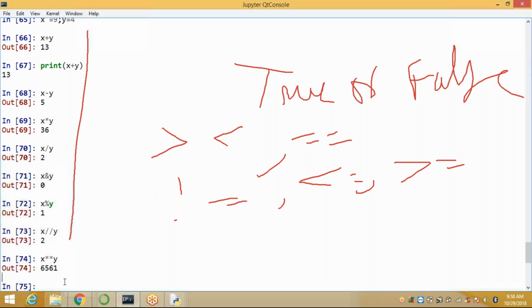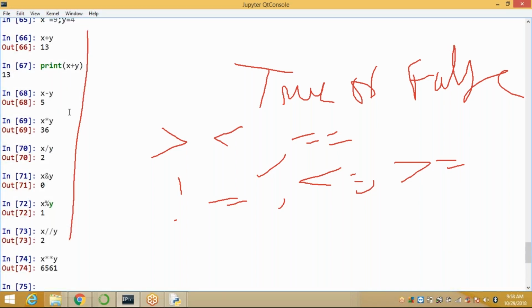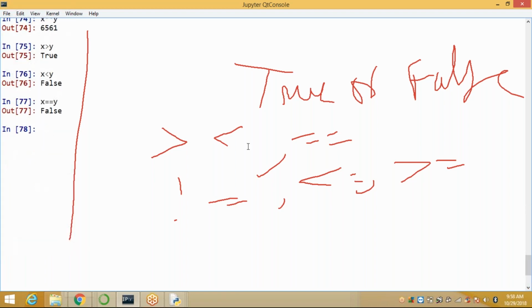These are all comparison operators. How to compare here? See here. Suppose x already we have, x is 9 and y is equal to 4. Now asking x is greater than y, 9 is greater than 4. Yes, it is true. x is less than y, 9 is less than 4? No, false. So x equal to y? No, it's false. Why? Because 9 is not equal to 4.